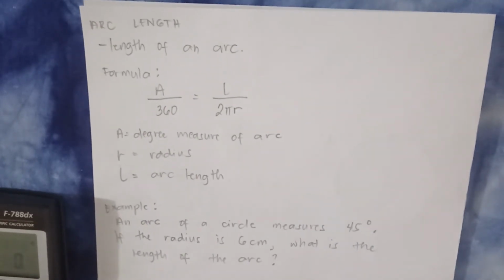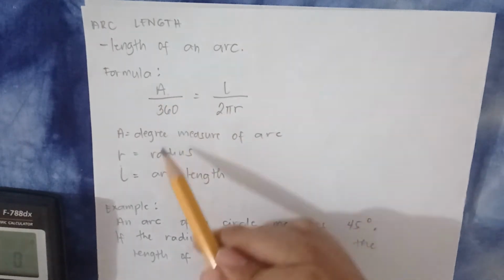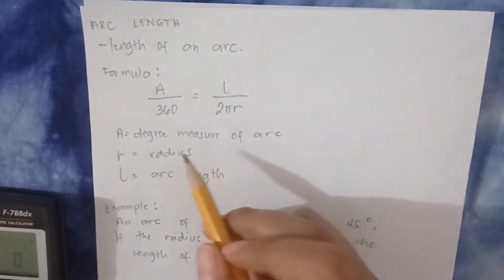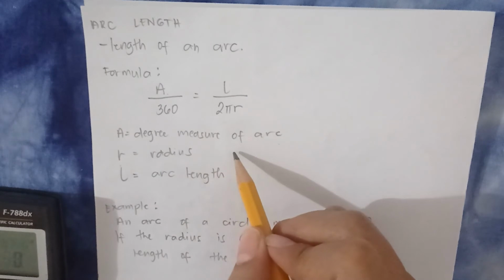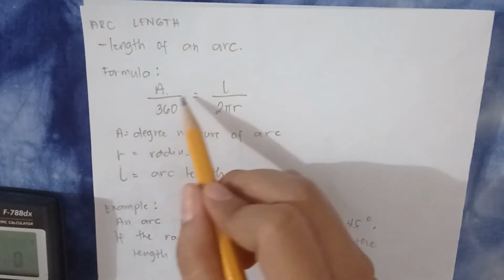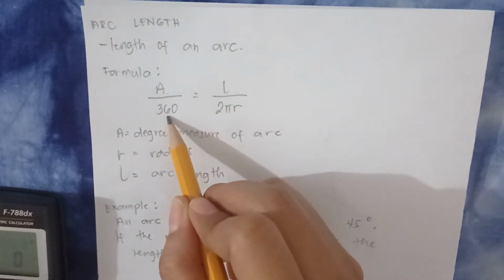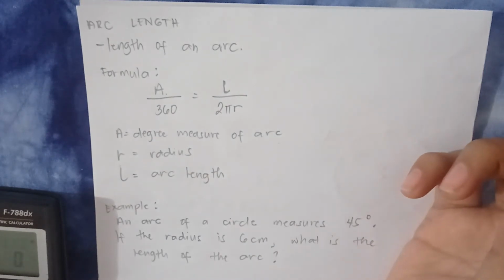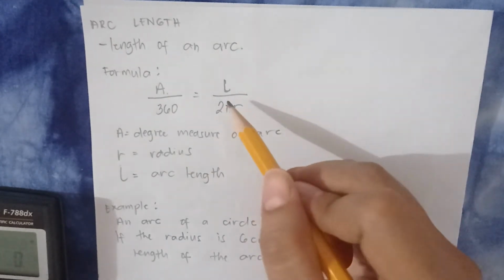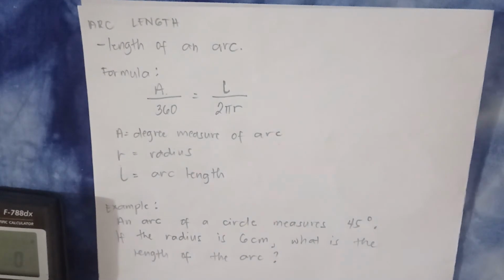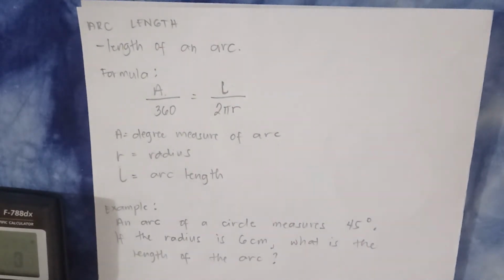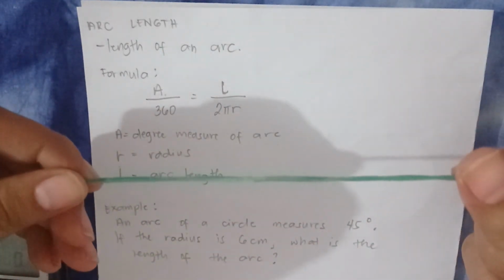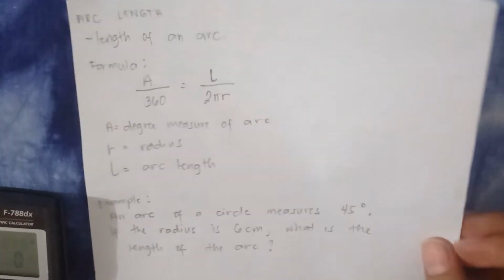First, we have this A. Ang A natin is the degree measure of the arc. Ilang degree or anong degree measure ng arc mo? Yun yung nandito, over 360 kasi yun yung degree measure ng buong circle. Ito ay parang L na italic. Hindi ako marunong pero pag ganyan siya, L na italic, that is the symbol for arc length. Then, over 2 pi r, which is the circumference. Pag sinabi circumference, yung buong circle, kung gaano siya kahaba. Okay? So, paano natin makukuha yan?